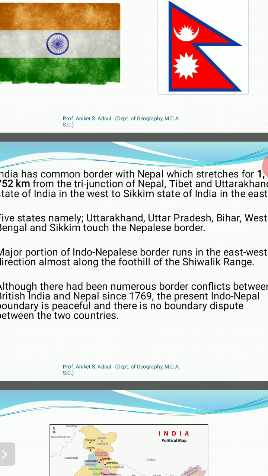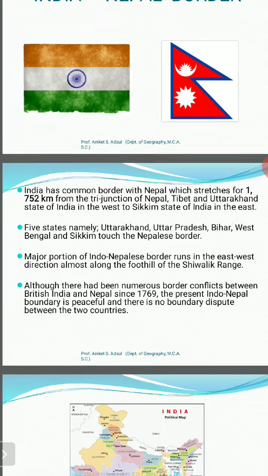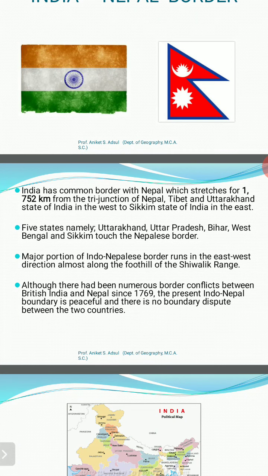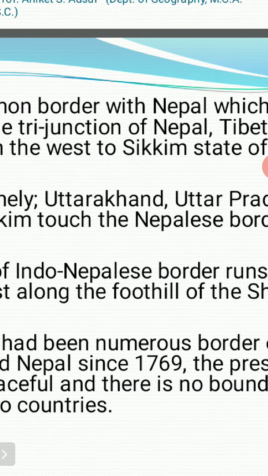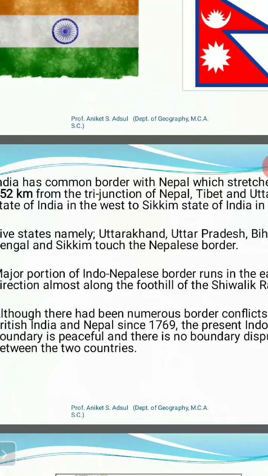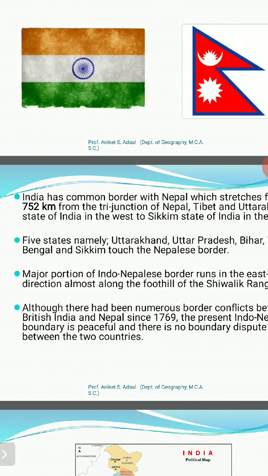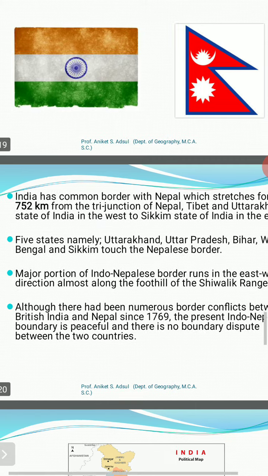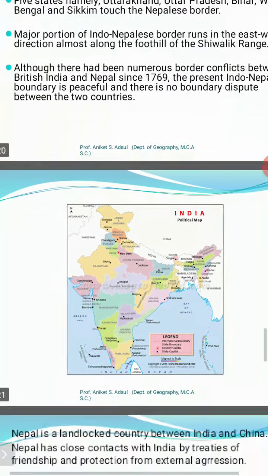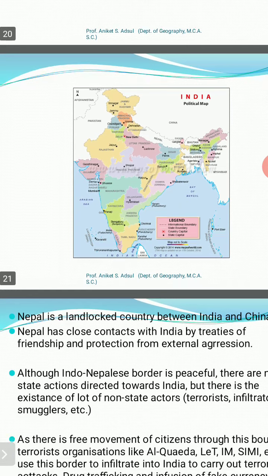As India and Nepal are friendly countries, there are no disputed territory issues on the border. But still, as India and Nepal share a porous boundary, there is always a threat of this porous boundary being used by some fringe elements and terrorist organizations, and it has been used in the past.